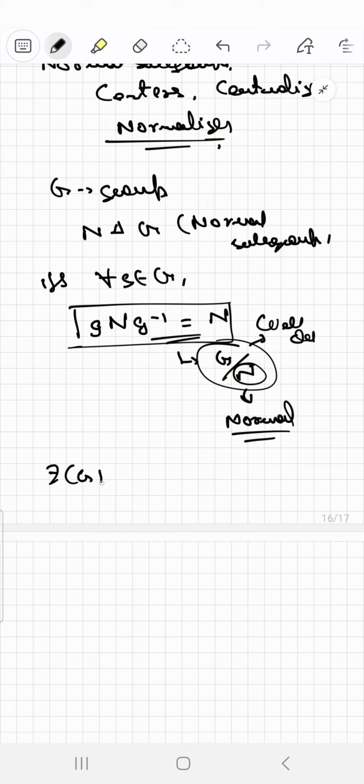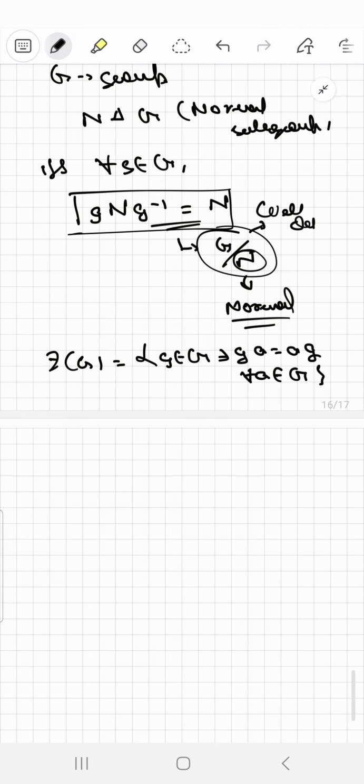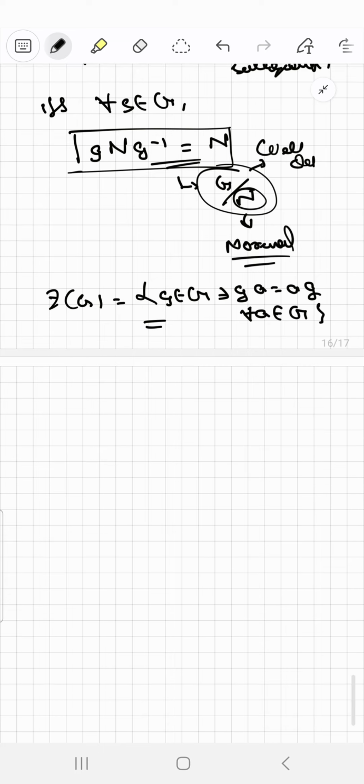The center of the group is actually the collection of all those elements which commute with every other element, for all a in G. So the center consists of all those elements which commute with every other element of G.